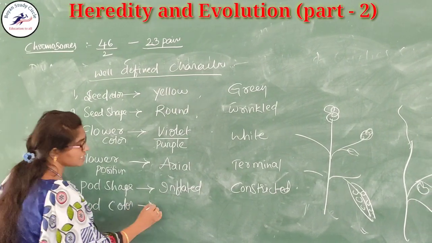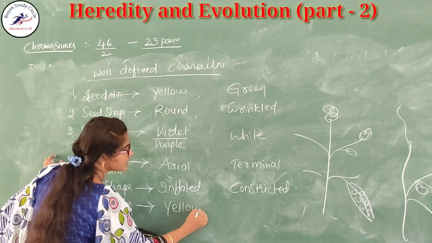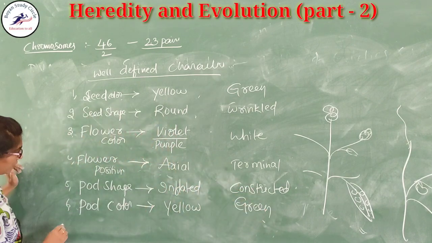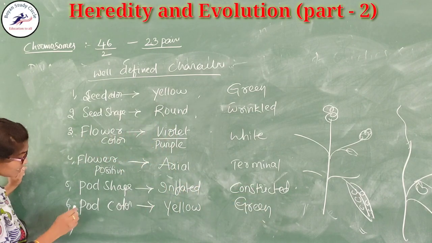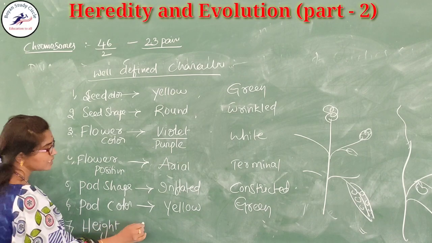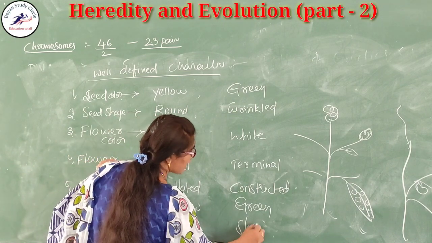Pod color is either yellow or green. And the last character, the seventh character, is the height of the plant. This is tall and another one is short.